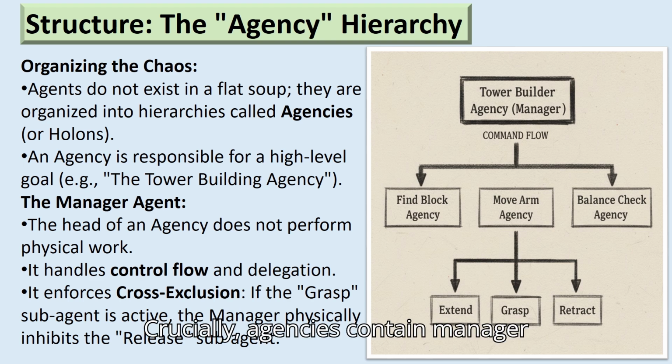Crucially, agencies contain manager agents. Managers don't handle sensory data. They handle control flow. A vital role of the manager is enforcing cross-exclusion, ensuring that conflicting agents like grasp and release cannot fire simultaneously. How does a symbolic math agent talk to a neural vision agent?